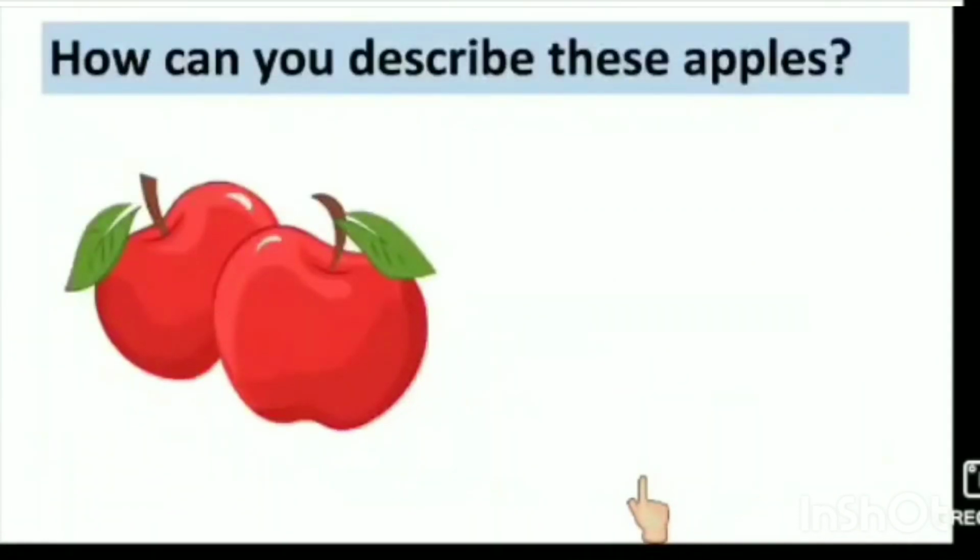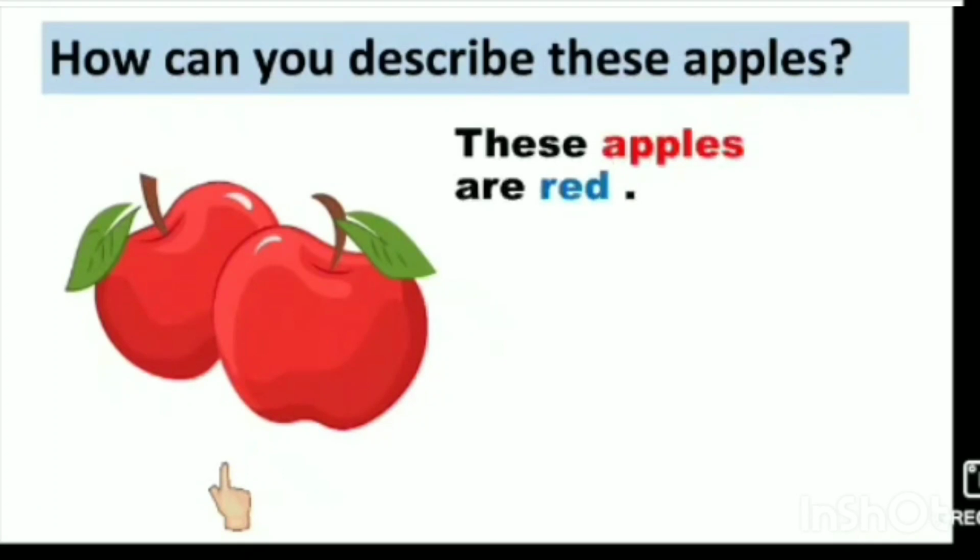Children, what can you see in this picture? Yes, these are apples. So children, tell me, how can you describe this apple? The first thing you can see is the color of the apple. So how do you describe it in words?